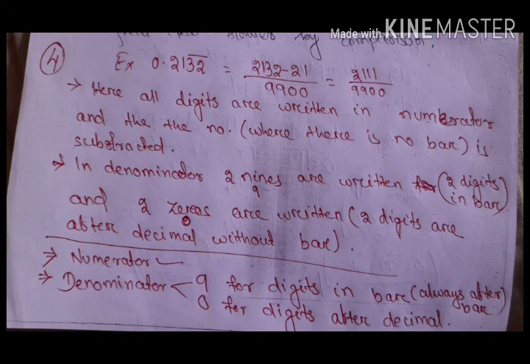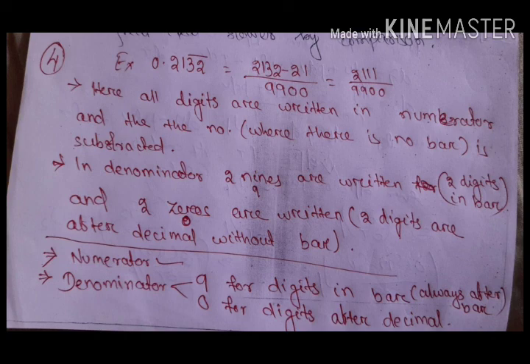Now we will move towards the denominator, and in the denominator I will check how many digits are under the bar. On the right side the bar is on 3 and 2. So how many nines will I put? I will put 2 nines. As we already know in terminating decimals, when converting to a fraction we count the digits after the decimal and put 0s. Here there are total 4 digits after the decimal: 2 under the bar and 2 without the bar. Why are you not considering the bar?